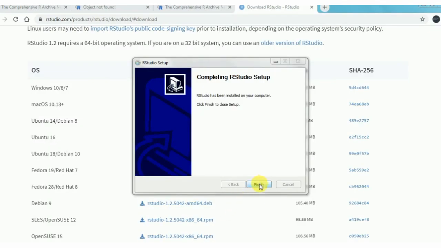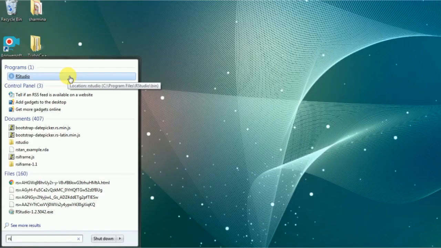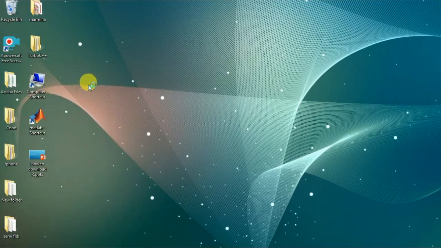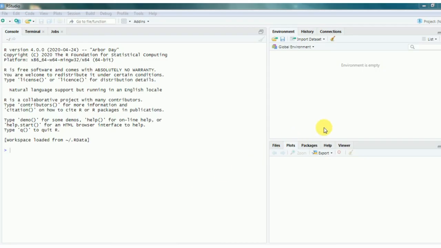RStudio also installed. So let's click here. It will open RStudio. This is the RStudio. So we installed both R and RStudio. In next videos, we will discuss how to write programs in R.